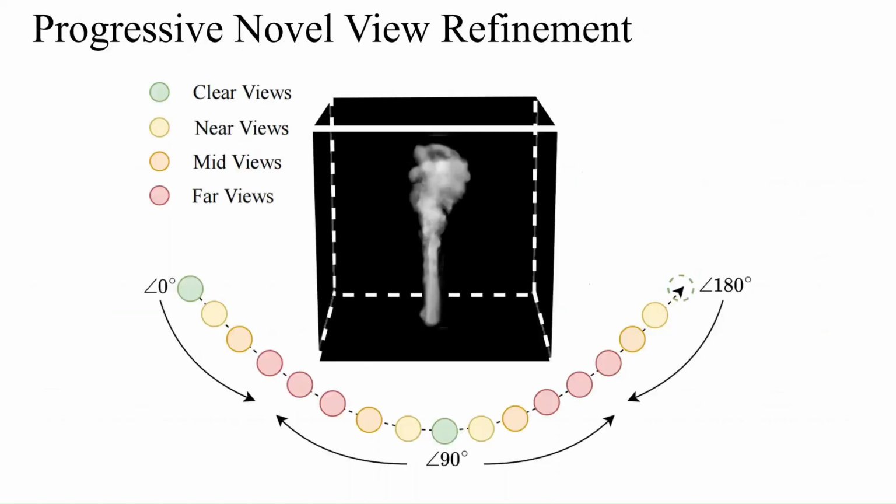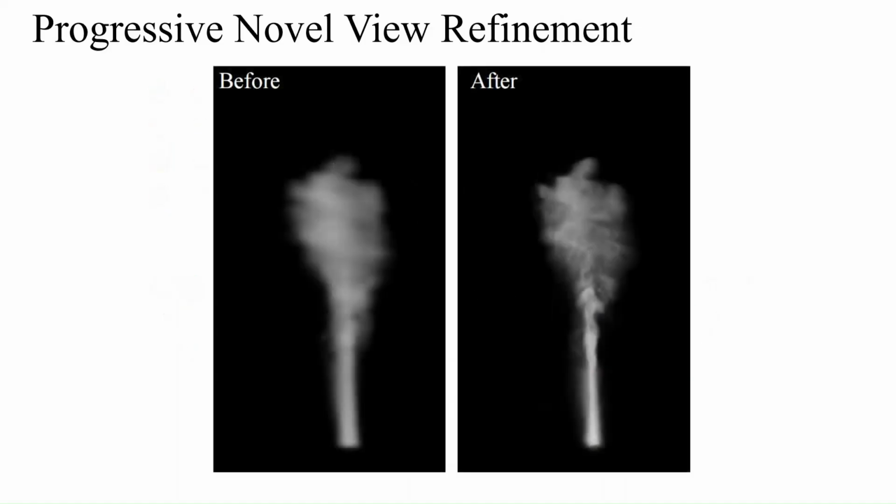We begin with clear views and incrementally rotate the camera to render and refine novel view images from near, mid, and far views. The left and right images show the results before and after progressive novel view refinement.